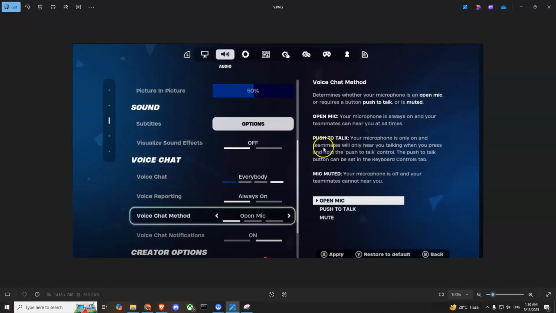Also, you'll have to change the voice chat method to open mic or push to talk. If you select push to talk, you'll need to press a key to talk, and otherwise your teammate won't be able to hear you. And if you put it on open mic, everyone will hear you all the time. You don't need to push any specific key for your voice chat to work. So after these two toggles, you can enable your voice chat in game.